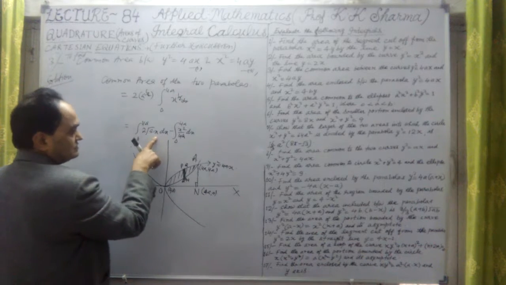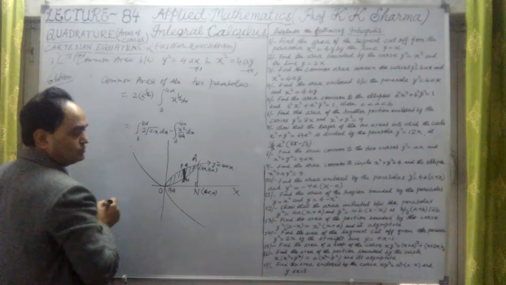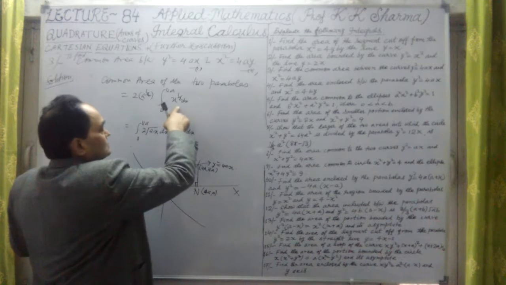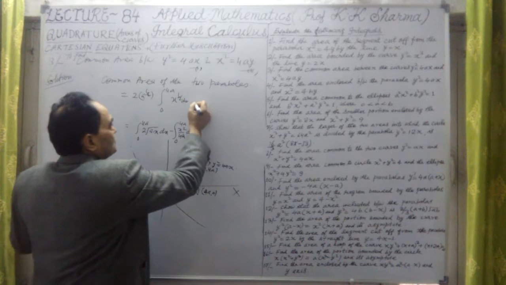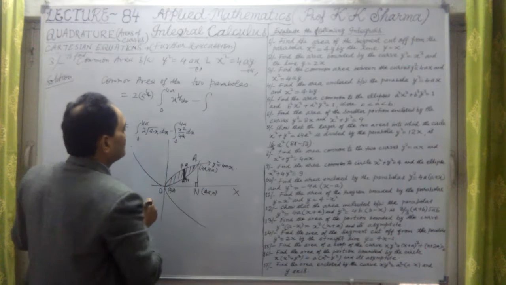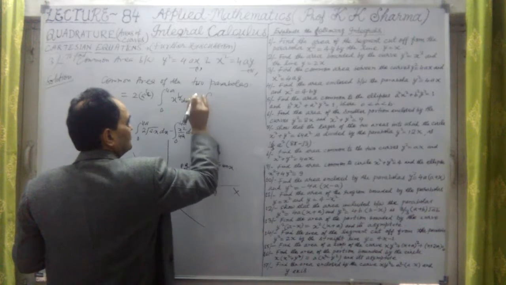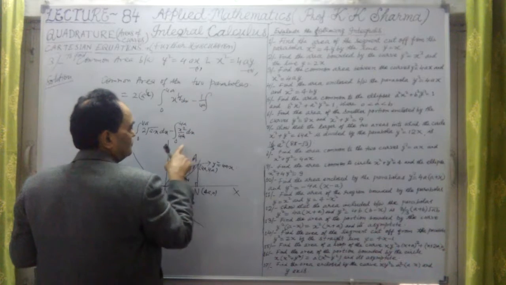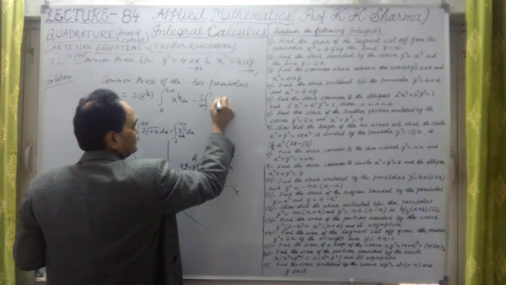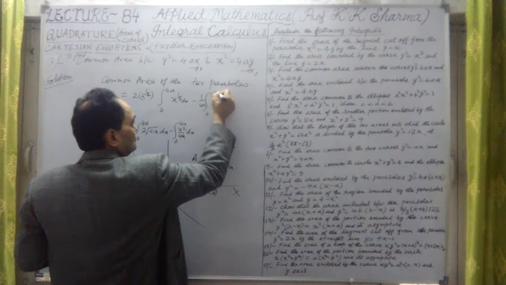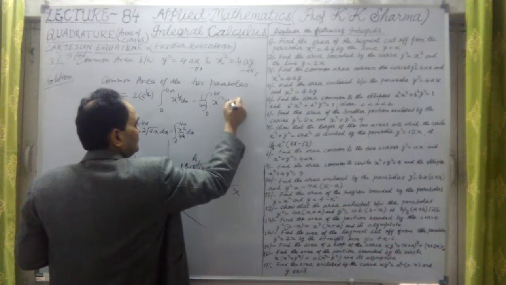Minus sign. Okay, and here it is 1 by 4a. Let me take outside 1 by 4a constant value into x square, 0 to 4a, same limit, into dx.